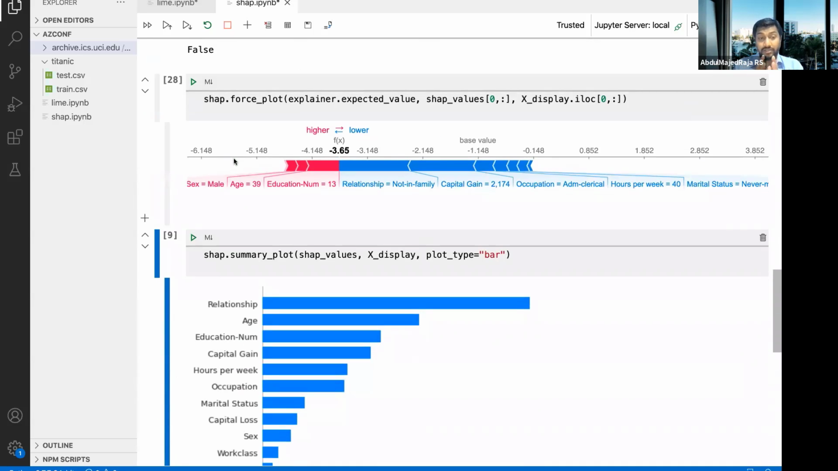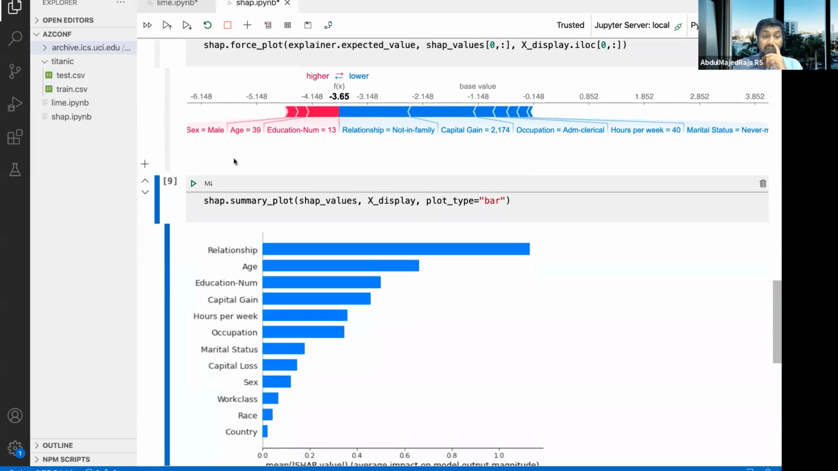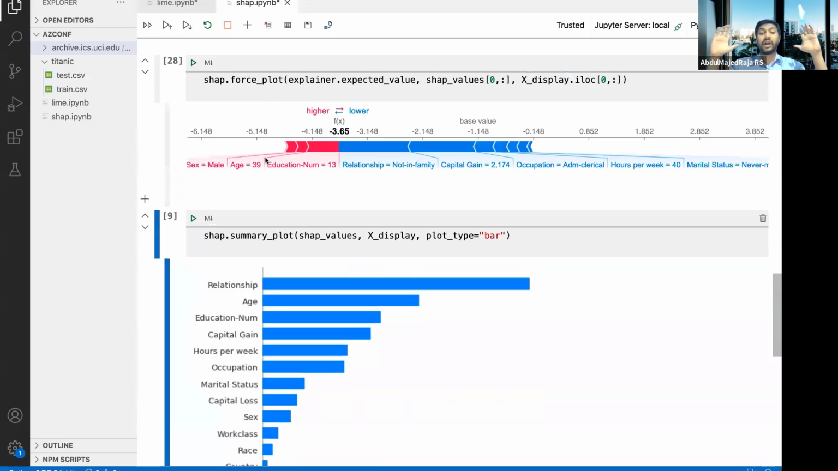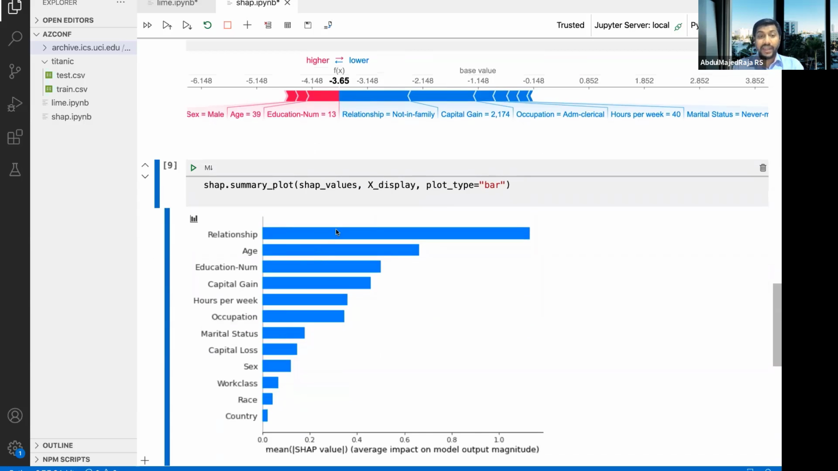While SHAP, like LIME in this case, helps you explain the local interpretability, SHAP also does another good thing, which is it helps you aggregate every local piece of information and gives you a summary plot. The summary plot looks like this, which means it says for this particular problem, to predict whether that person has more than 50,000 USD or less than 50,000 USD as annual income, relationship is the most important variable, age is the next most important variable, education is the next most important variable, capital gain is the next most important variable.